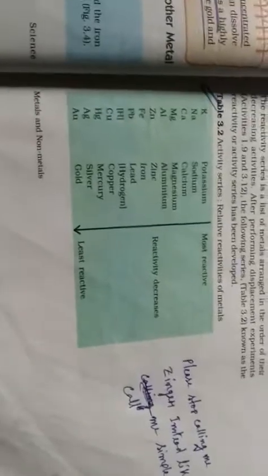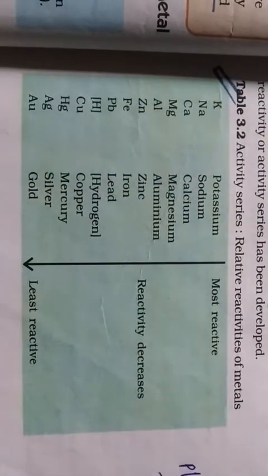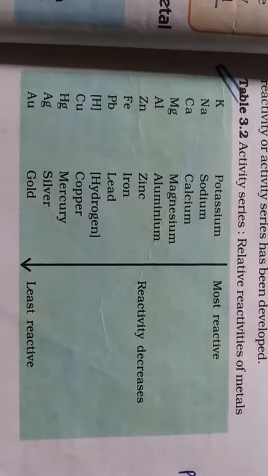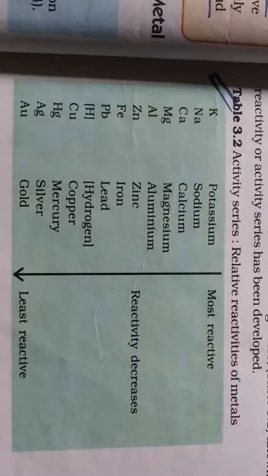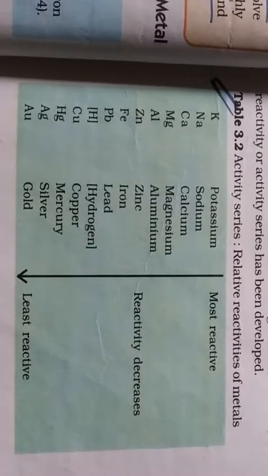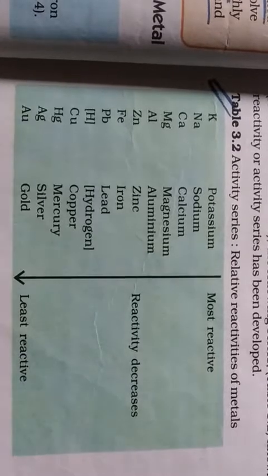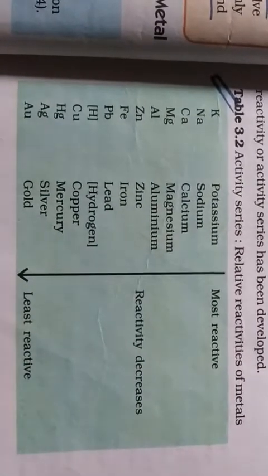Now how can we know which is more reactive and which is less reactive? There is a reactivity chart which is shown here. You see the activity series. In this reactivity series, from the top to bottom, the decreasing order of reactivity is shown. That means potassium is the most reactive, and gradually sodium, calcium, their reactivity decreases, and the least reactive one is gold, right?